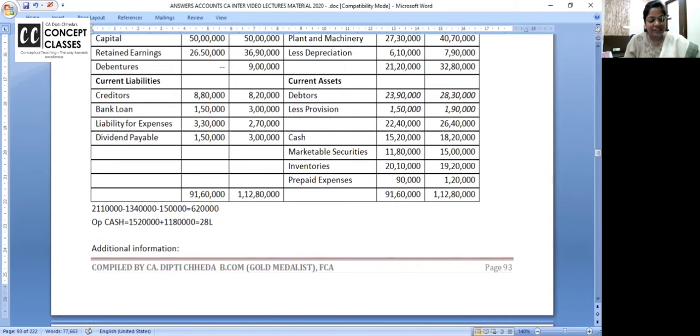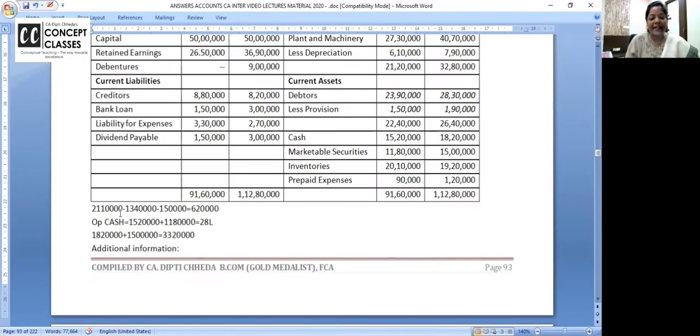And closing cash is 18 lakh 20,000 plus 15 lakh. 33, closing cash is 33 lakh 20,000.